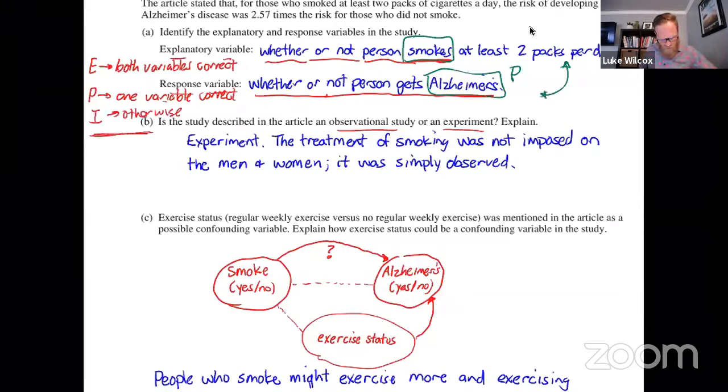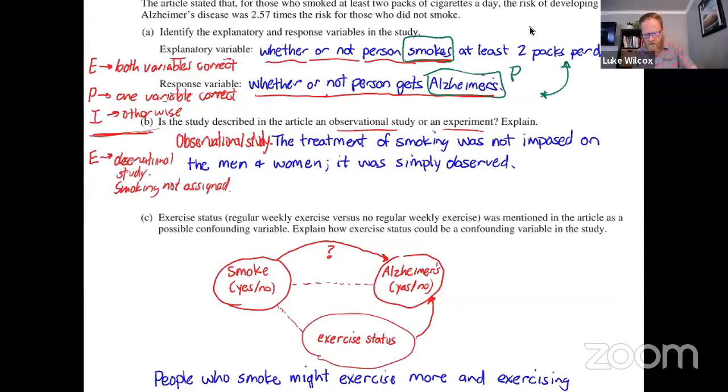Now, moving on to part B, grading this one here, in order to get essentially correct, you definitely had to say, oh, this is not correct. We need to fix this here. This is not an experiment. This is an observational study. And the reason it's an observational study is because there was no random assignment of treatment, specifically the treatment of smoking. They didn't tell some people to smoke and some other people not to smoke. So for full credit here, you have to say observational study. And then you would have to say that smoking was not assigned.